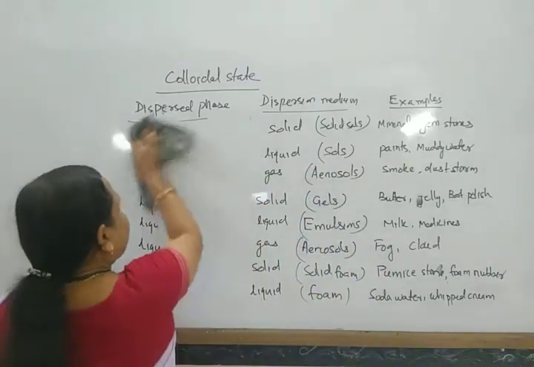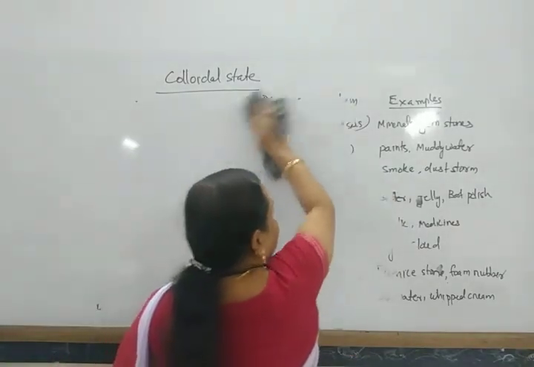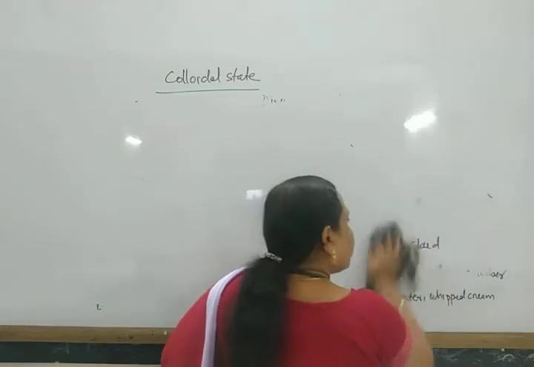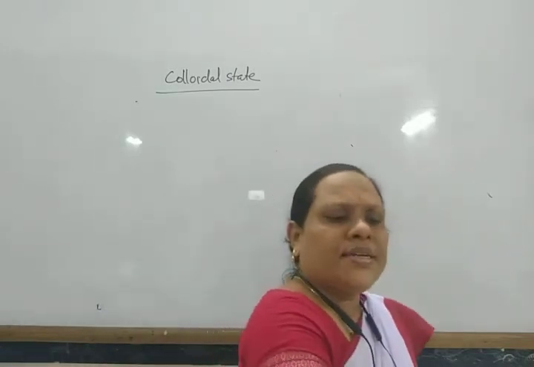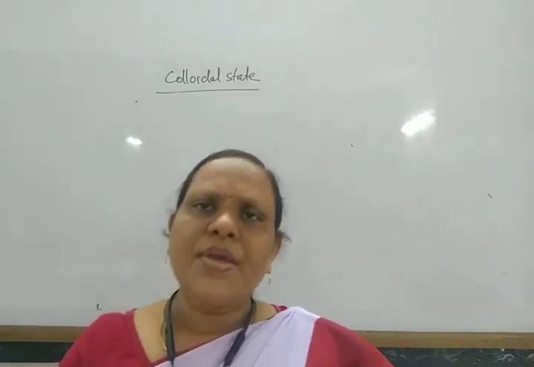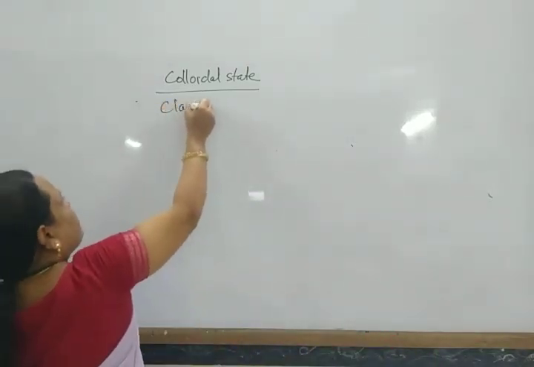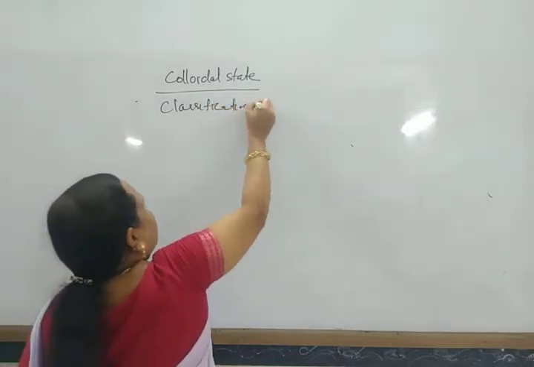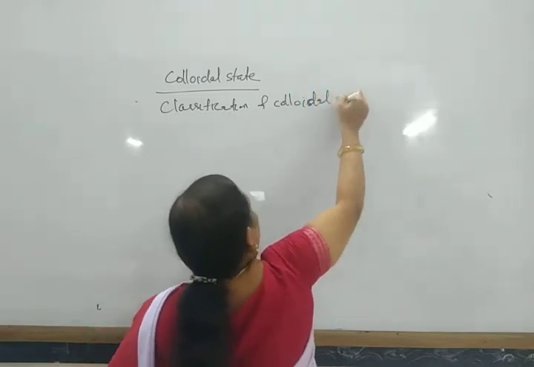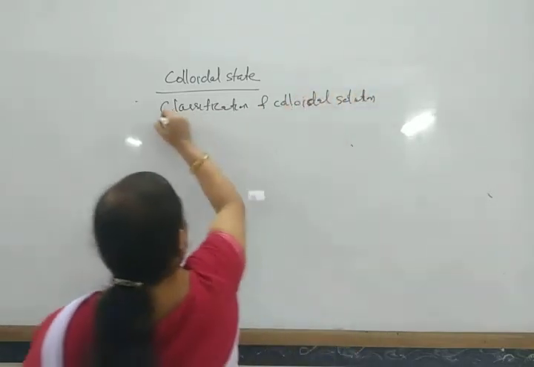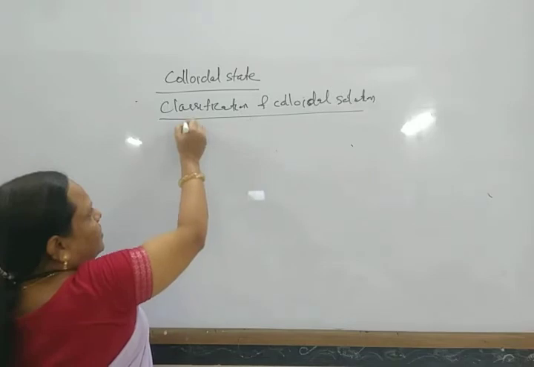Next, these colloidal solutions or colloidal systems are classified into different types depending upon appearance and upon the interaction of dispersed phase and dispersion medium. Classification of colloidal solution: on appearance, these are classified generally into two types.